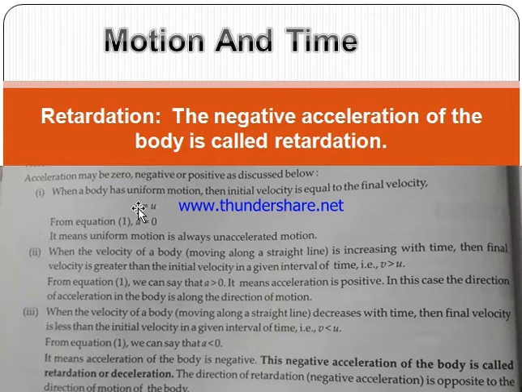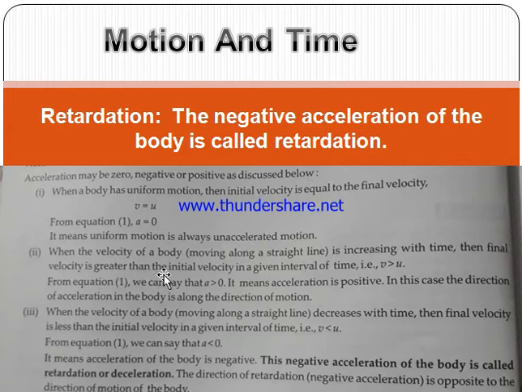So, very easy: no change in acceleration means there is no change in velocity. When a person is moving with the same velocity, with the same speed, it means uniform motion is always unaccelerated. That means acceleration is zero.